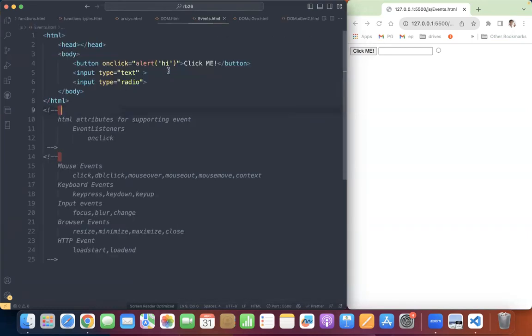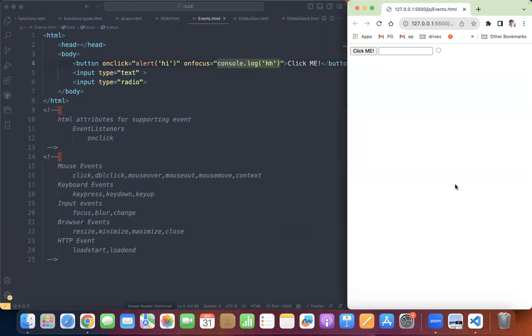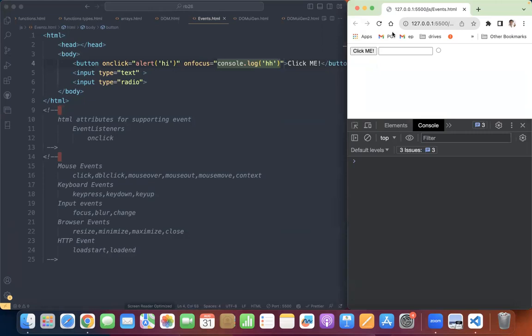Suppose I can make one more event listener. I can add one more event listener on focus. I will call console.log of something. Okay, so here I am. Careful, I have opened the developer tools. So there are so many links on the developer tools. They are getting selected.